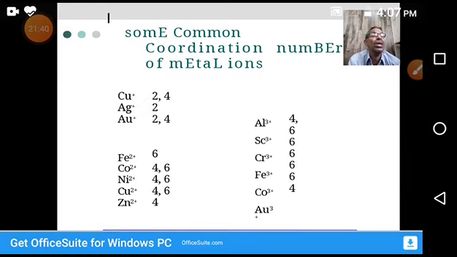This coordination number varies from metal to metal. The same metal atom exhibits different coordination numbers in different oxidation states. That's it. This is about coordination numbers.